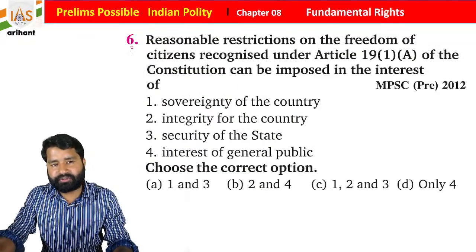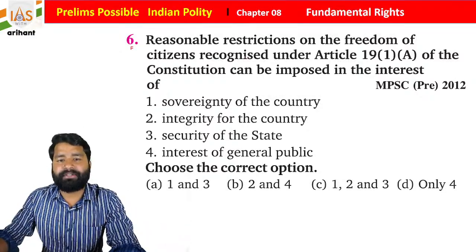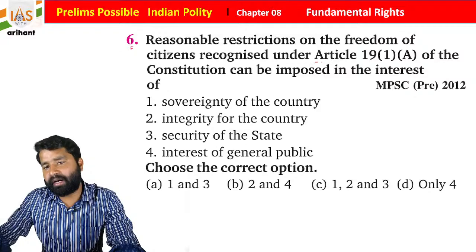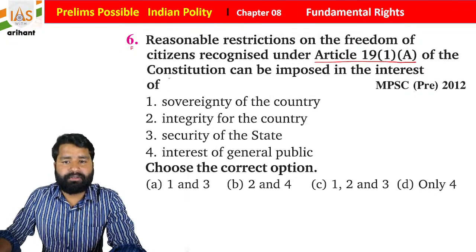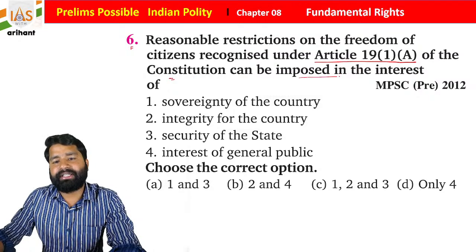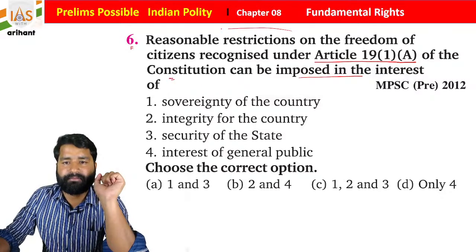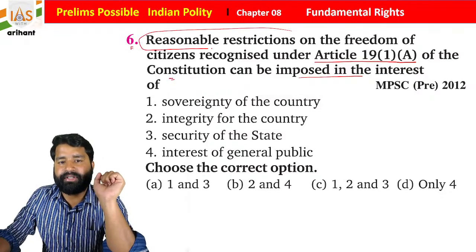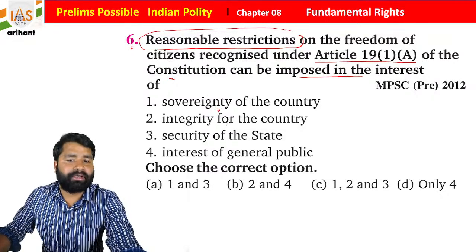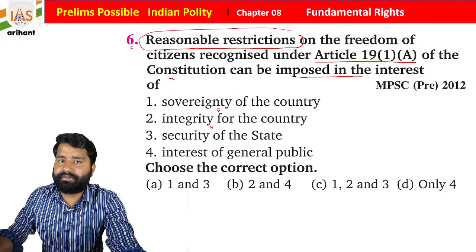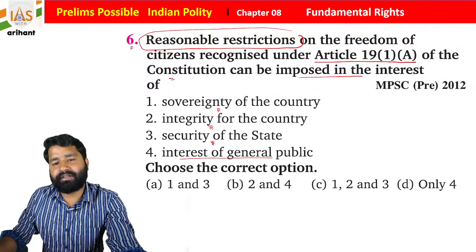Now see the next question. Reasonable restriction on the freedom of citizens recognized under Article 19 Clause 1 Subclause A of the Constitution can be imposed in the interest of... Okay, very reasonable restriction. So restriction can be imposed for the sovereignty of the country, for the integrity of the country, for the security of the country, for the interest of general people.